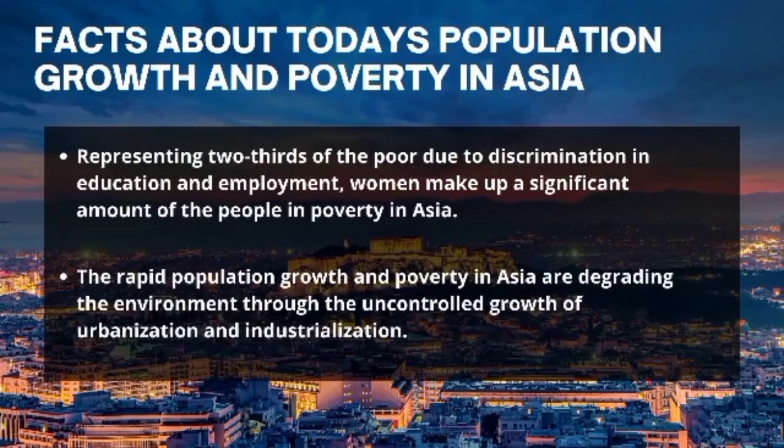So, on to the third fact: representing two-thirds of the poor due to discrimination in education and employment, women make up a significant amount of the people in poverty in Asia. So, women represent two-thirds of the poor in Asia. Economic insecurity is part of a cycle of disadvantage for women, often caused by discrimination in employment and in education as well. And poverty magnifies this disadvantage by leading to poor health outcomes, limited decision-making power, and few opportunities for women to pull themselves out of poverty.